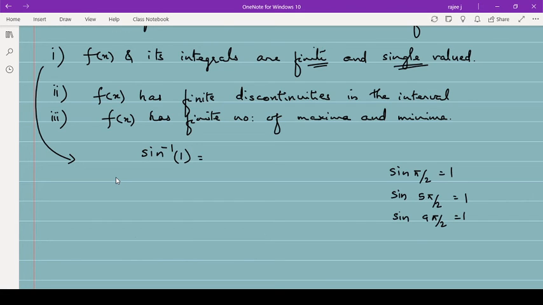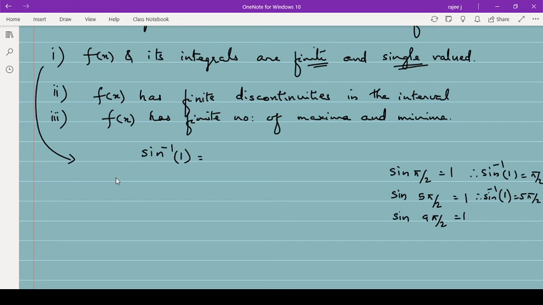So sine 9 pi by 2 will be plus 1, so like that it will go on. So here if I say sine inverse 1 is pi by 2, then here if I say sine inverse 1 is 5 pi by 2, that means we are getting so many values of the angles for which sine is 1. Then it is not single valued.